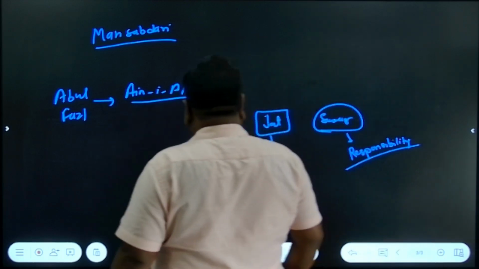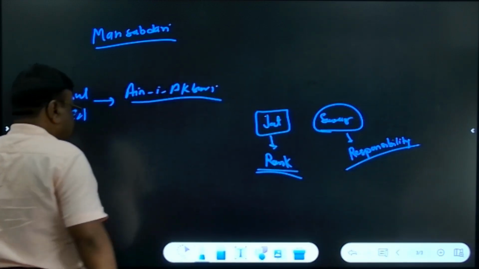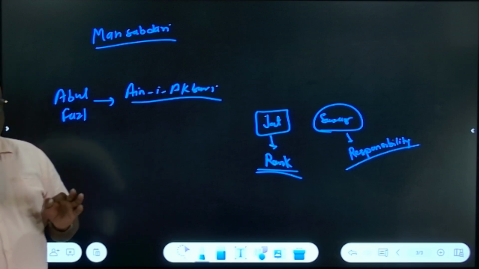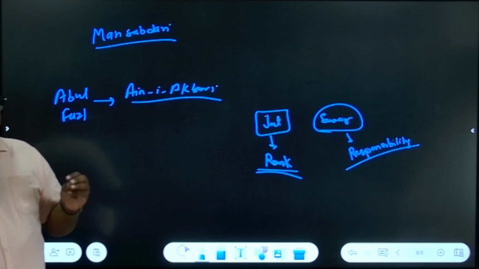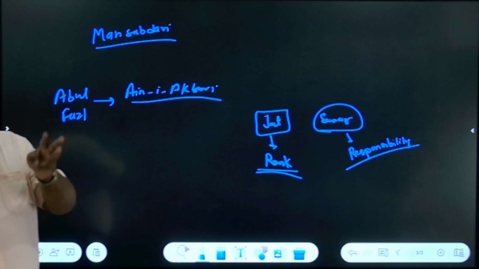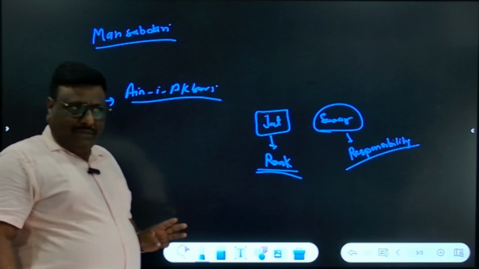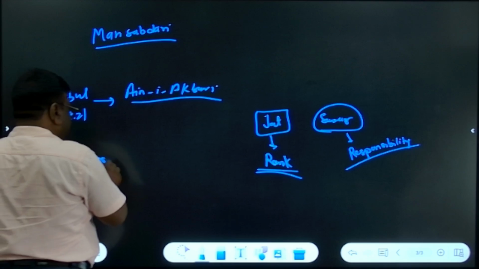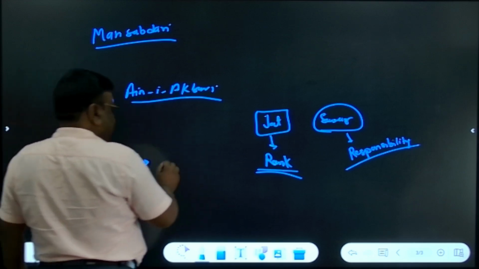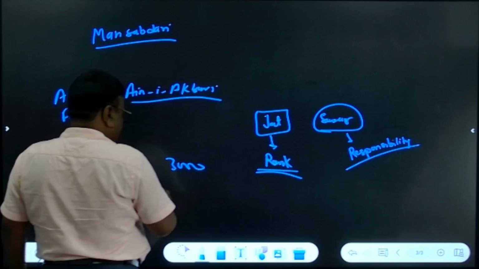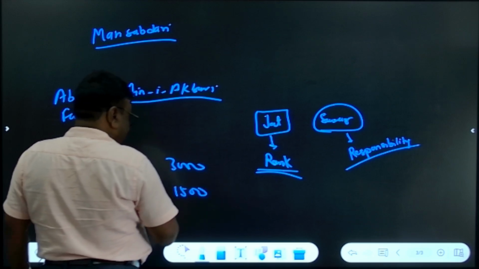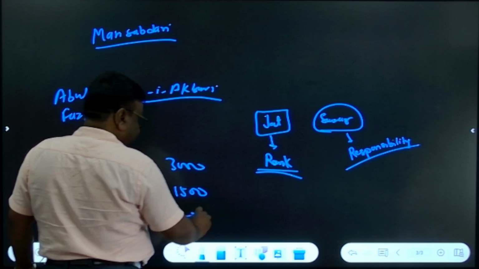In fact, Mansabdars of the same rank could have different numbers of Sawars. Suppose 3000 Mansabdar could have 3000 Sawar, could have 1000 Sawar, 1500 Sawar.